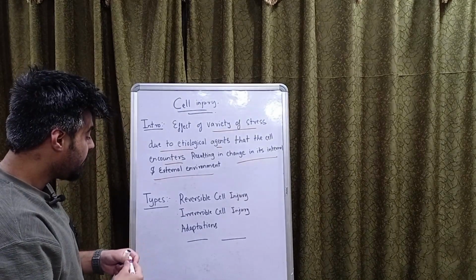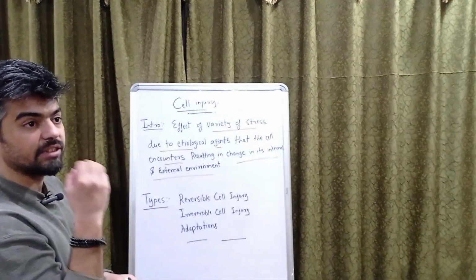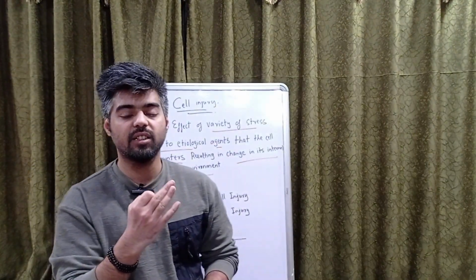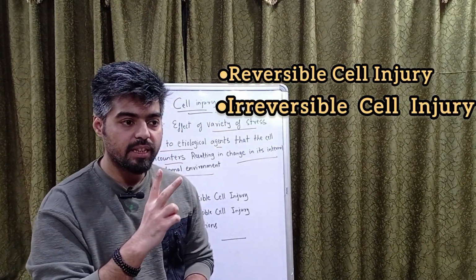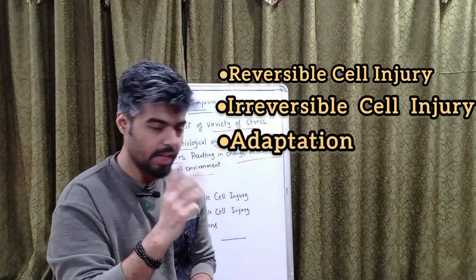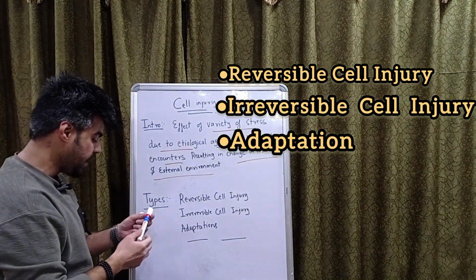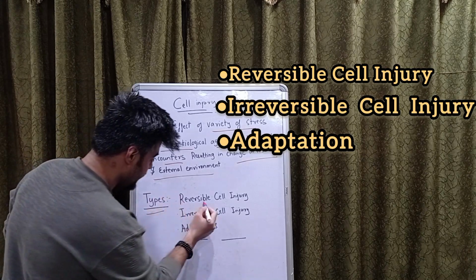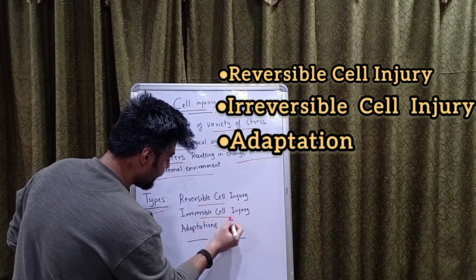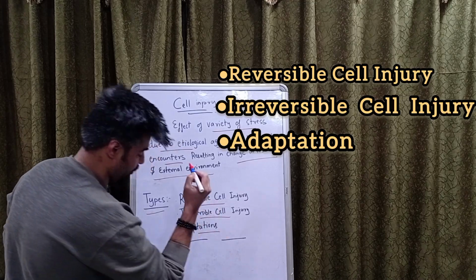Now, types of cell injury. There are three types of cell injury: reversible cell injury, irreversible cell injury, and adaptations. Repeating it again, the three types are reversible cell injury, irreversible cell injury, and adaptations.